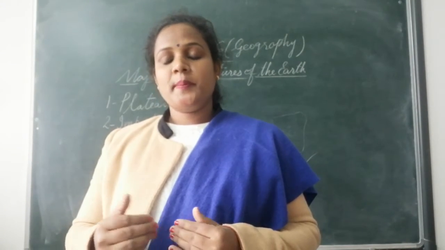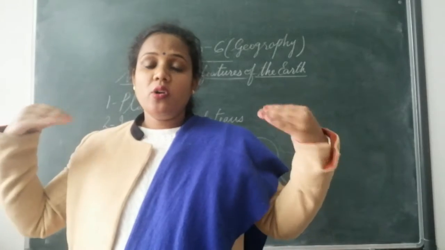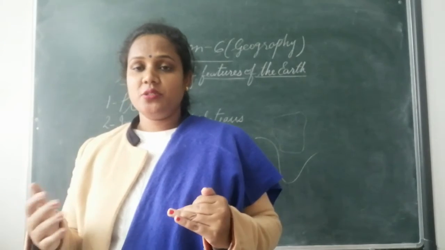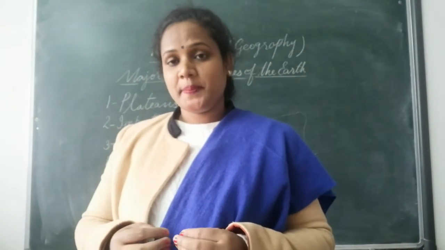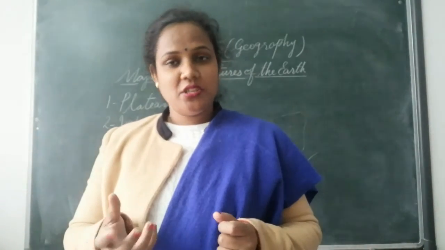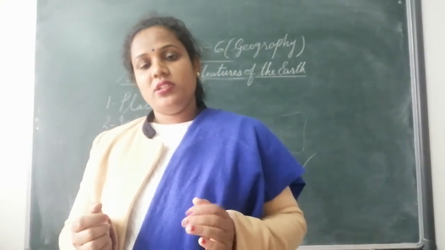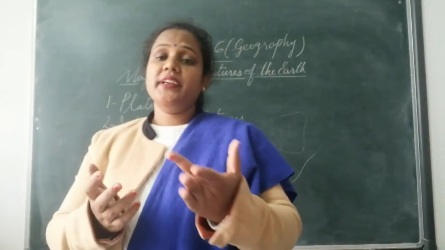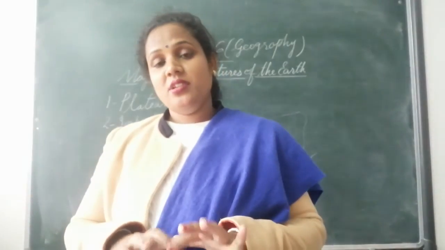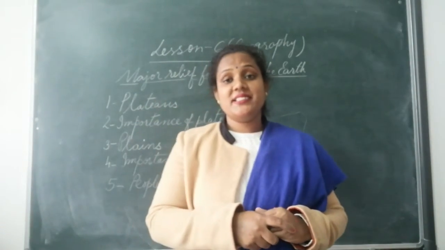So when it reaches near the oceans and seas, the speed has become very slow and already all the heavy material is collected on the banks. When it reaches near the seas and ocean, it has only fine silt, okay, sand and very fine silt, बहुत हल्की मिट्टी होगी. Okay, so such areas where the river sediments are deposited is called a delta. So before falling into the sea, whatever material is remaining in it, it will collect. That collected sediment is known as delta.